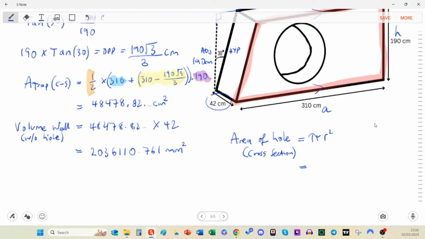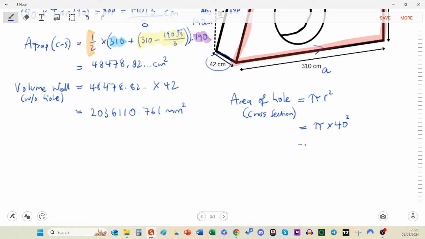We want radius, so we'll divide that by 2. So we've got pi times 40 squared. This is going to be in centimeters, so be aware, centimeters squared. And if we're being really good, we will just write this in terms of pi. Remind ourselves that this is the area of the hole, and then to find the volume of the hole,